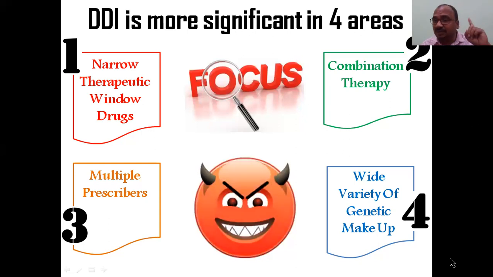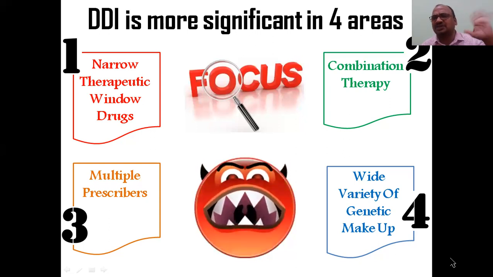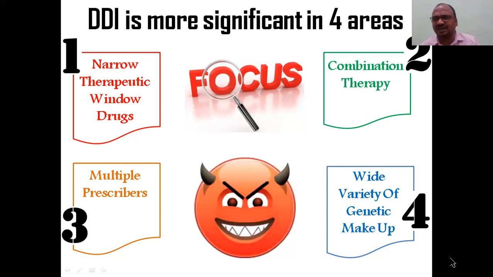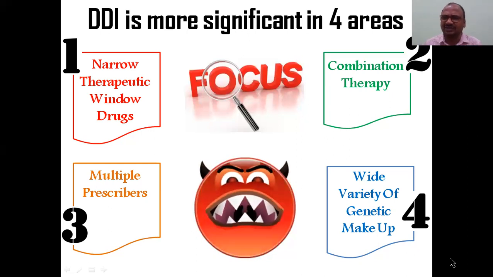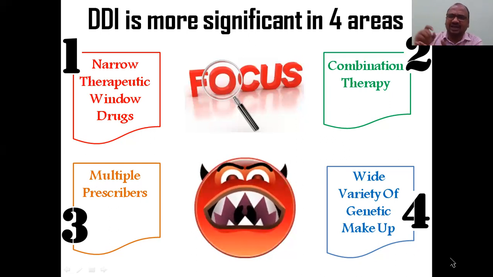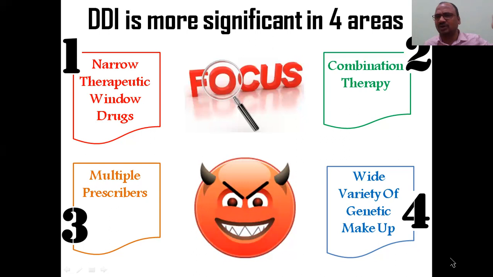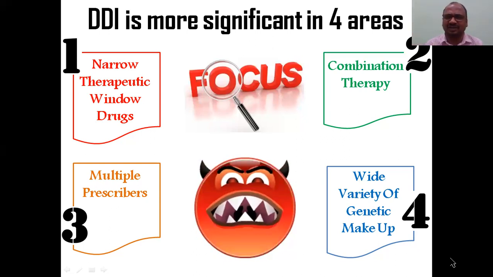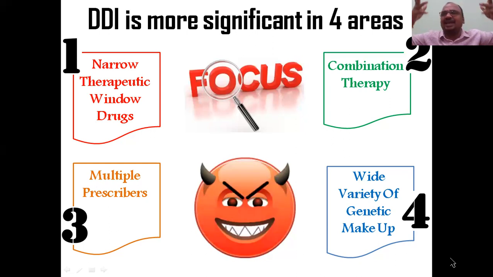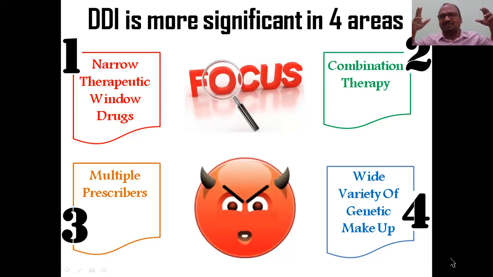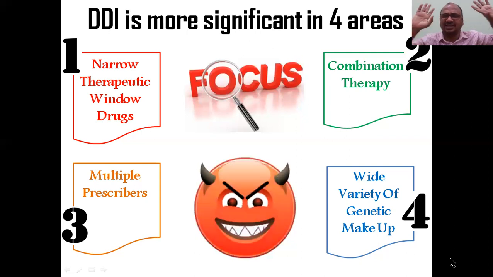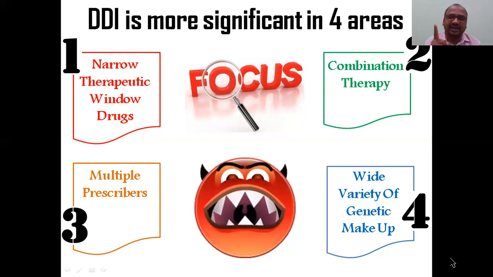Number three is multiple prescribers. A cardiologist will write one medicine, a dentist will write one medicine, and a bone specialist, an orthopedist, will write one more tablet. Like that, a number of prescribers are there. Number four is a wide variety of genetic makeup. There are a number of genes throughout the world in humans, and that is also one of the problems. These are the four areas where you need to watch for drug interactions.